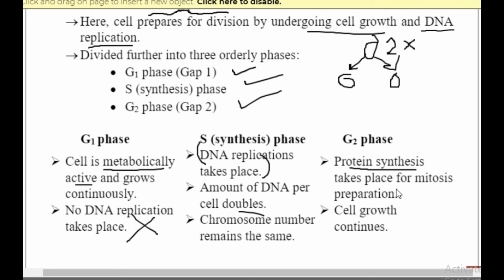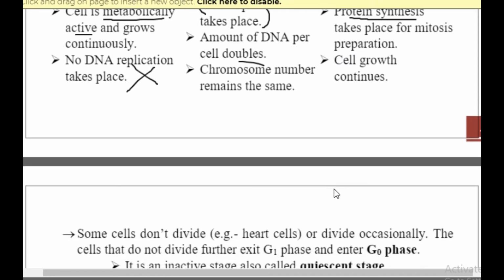And cell growth continues in the G2 phase as well. So the major factor that is happening here is protein. So here we got the cell metabolically active, here we got the DNA replication complete, and here we got the protein synthesis. So our main motive of entering into the M phase is clear.